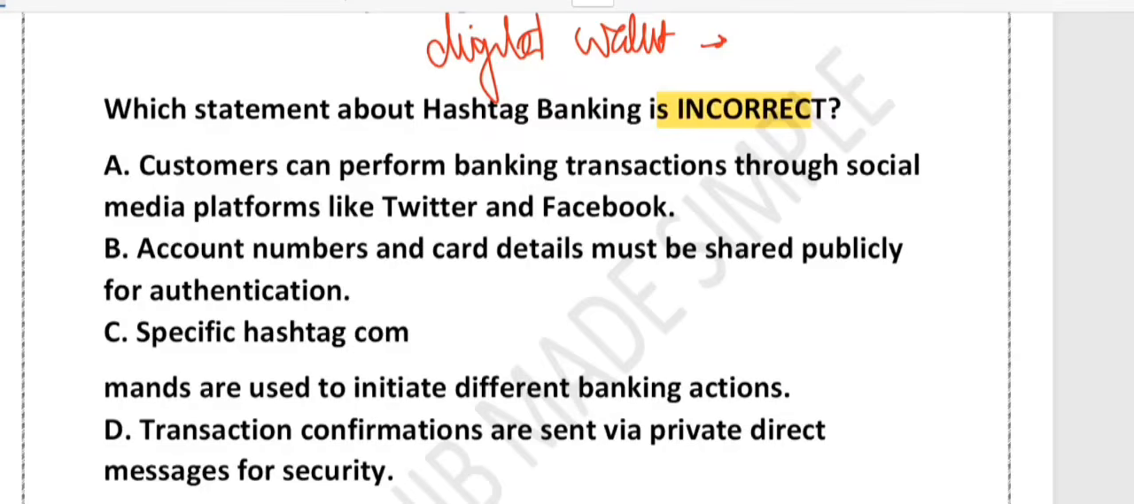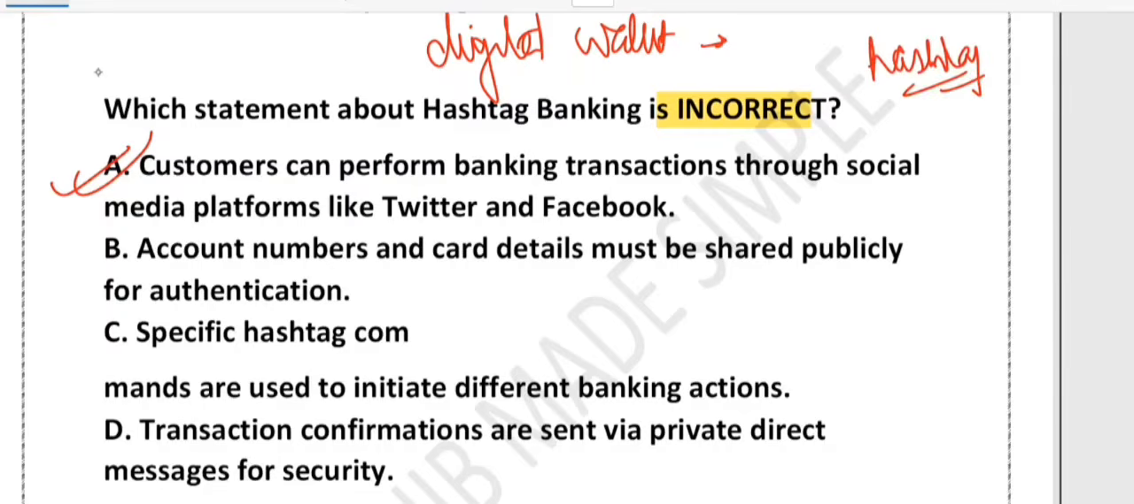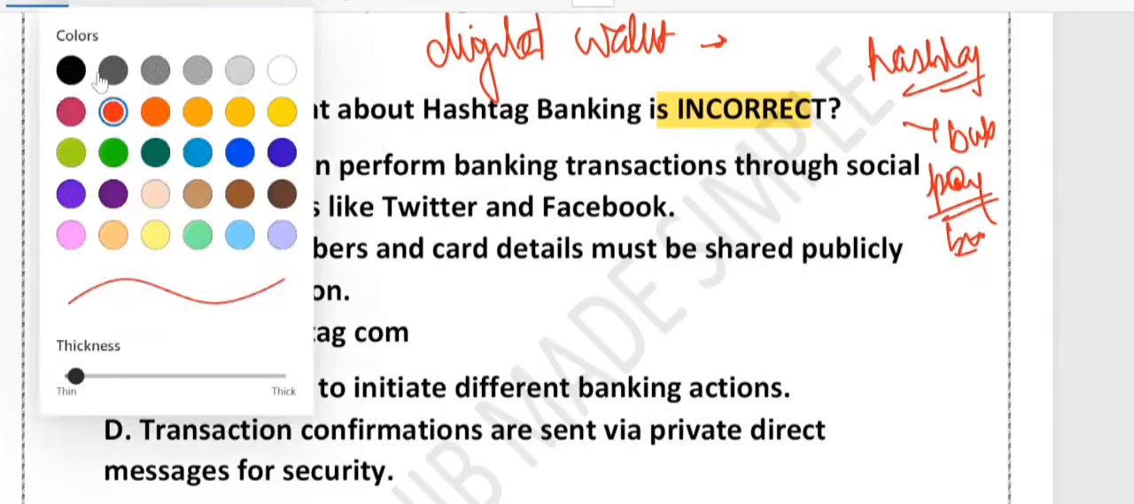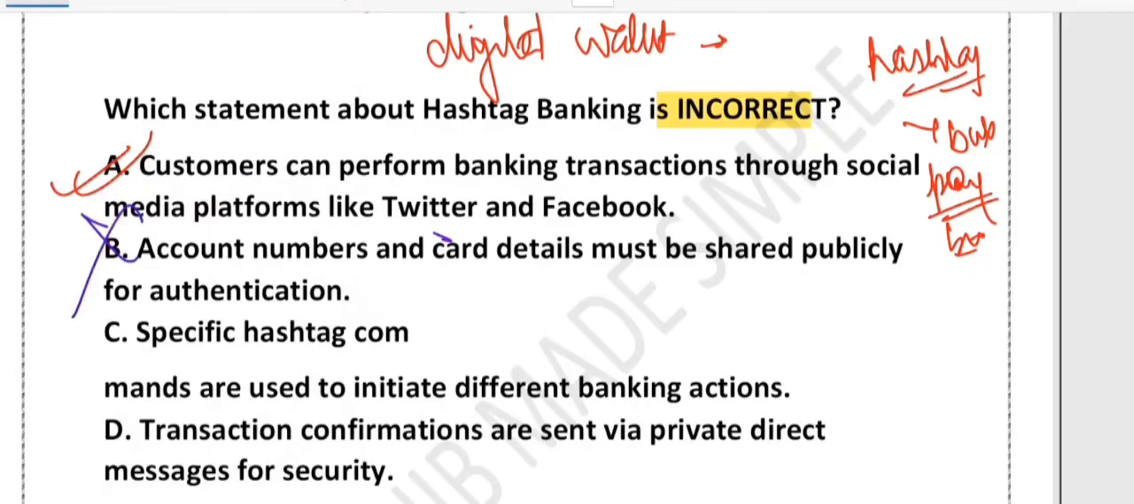What about option A? So yes, this is correct. Using hashtag banking, it lets you do simple banking tasks using social media. For example, you can tweet a hashtag to check your balance or pay your bill. That is the point. What about option B? See, this is not true, and that is why it is the correct answer. Yes, option number B is incorrect. Why is it incorrect? Because you never share your account number or card details publicly. The bank uses your linked social media account for authentication, so your details stay private.